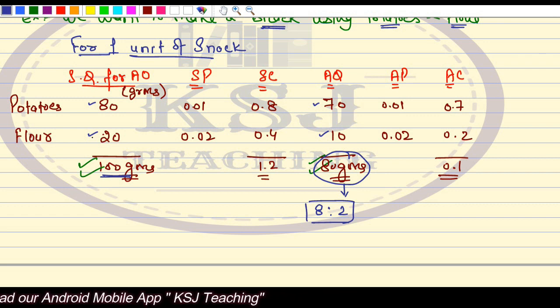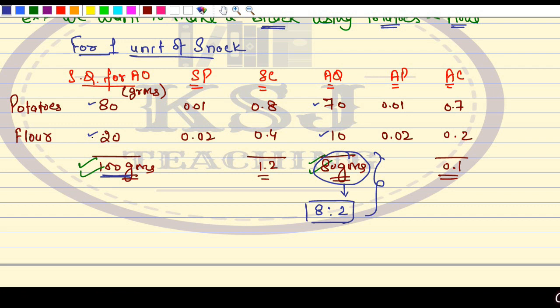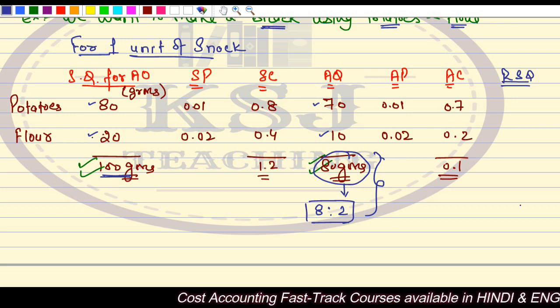Clear? So, to do this, we calculate another variable that is known as revised standard quantity, RSQ.